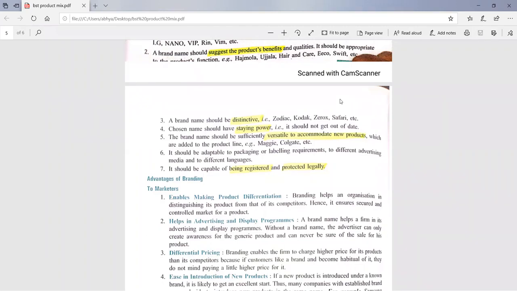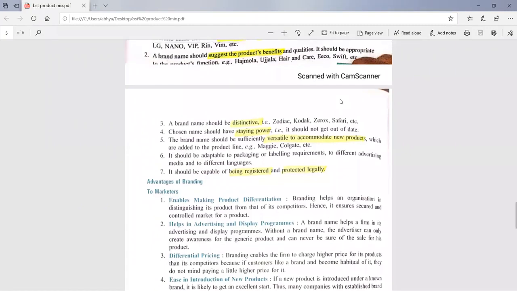And moreover, whatever the brand name you are going to select, that must be adaptable to packaging or labeling requirements, to different advertising media and the different languages. The last important point, whatever the brand name you have chosen, that must be capable of being registered and protected legally. It means you should register or protect your brand name. If you are selecting a similar or identical name which is already there, then you will not be able to get it registered or protected. So all these qualities should be there in a brand name.